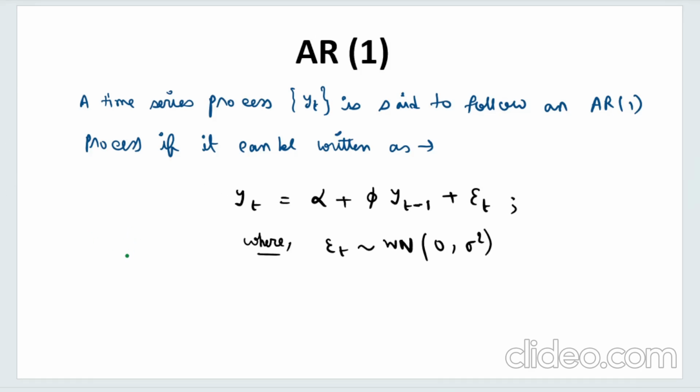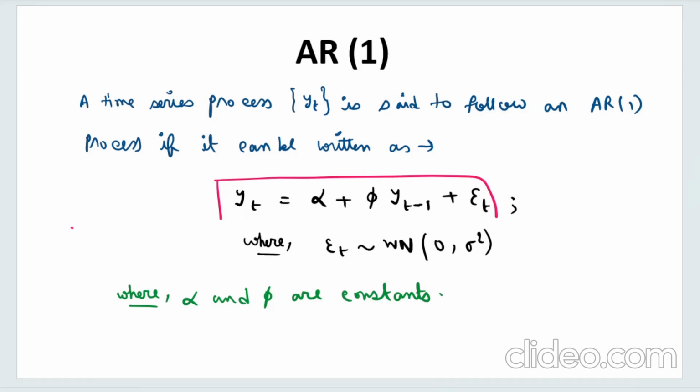Not only that, where this alpha and phi are some constants. So let us see what I have written here. I have written that yt has to be in this particular format in order to form the AR(1) process.